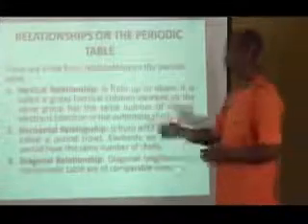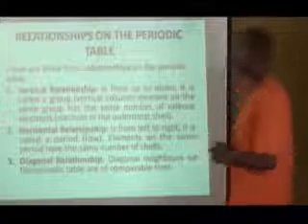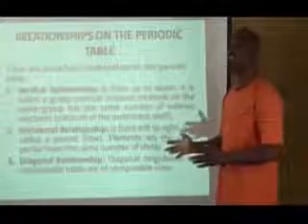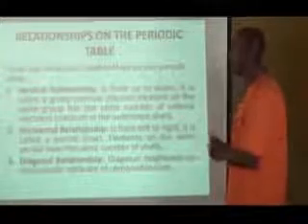Elements on the same group have the same number of electrons in the outermost shell. In other words, it is called valence electron. The other one is the horizontal relationship, which is from left to right. It is called a row. And elements on the same period have the same number of shells. The last one is diagonal relationship. Diagonal relationship has to do with diagonal neighbors, which are of comparable sizes.